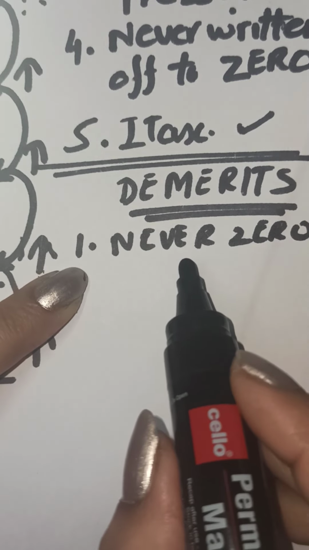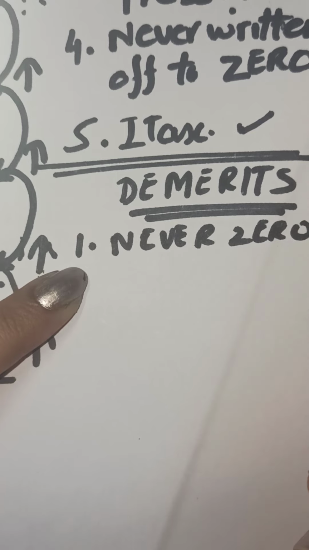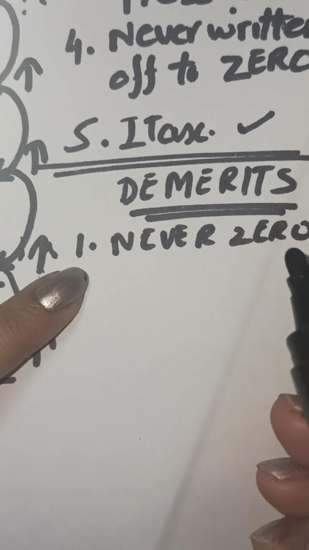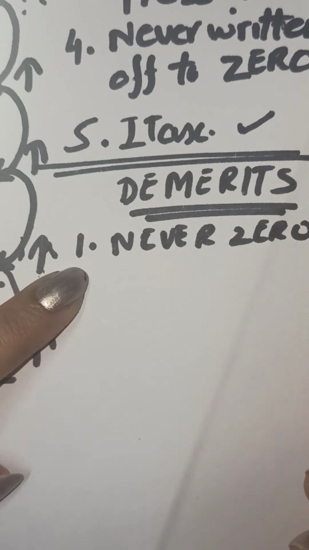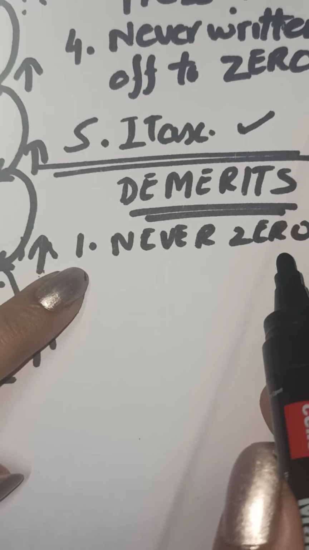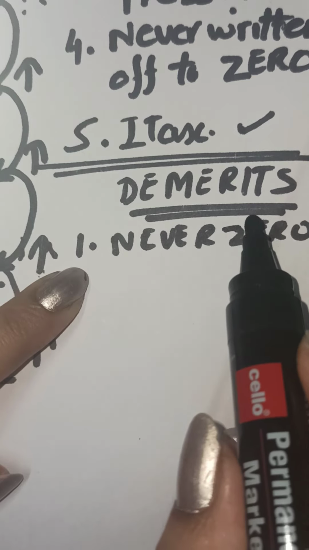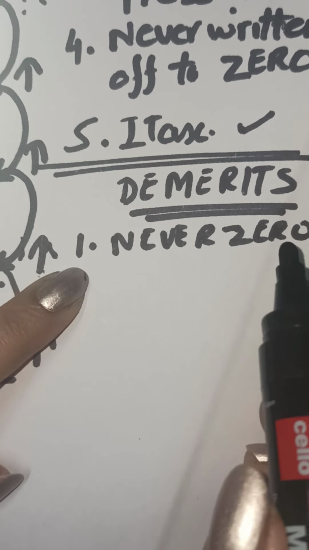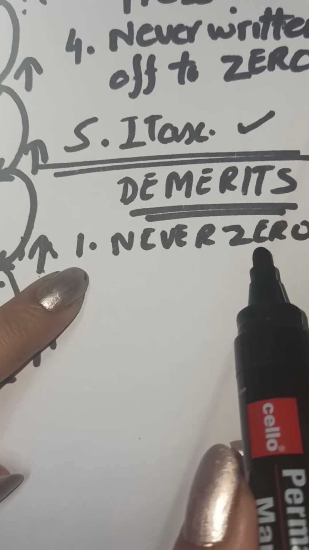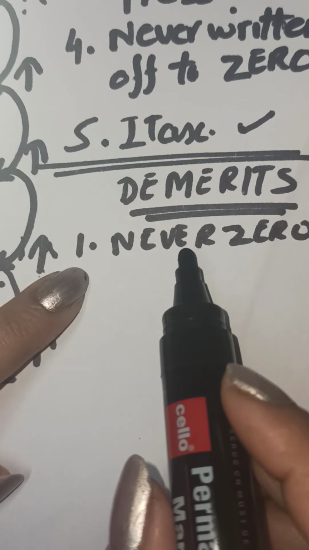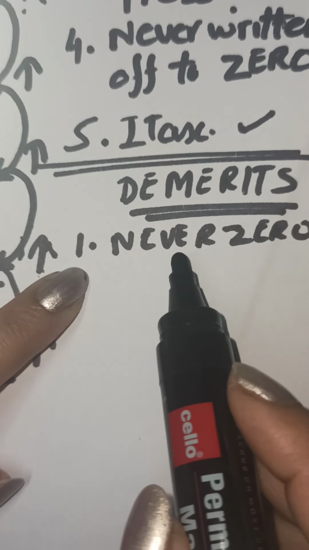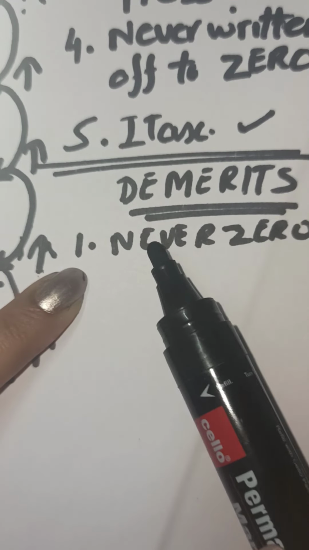Why? Because asset का यूज कुछ नहीं रहा बट एसेट की वैल्यू फिर भी है. It is just a display to us that the asset is there. उसकी वैल्यू तो हमारे लिए ज़ीरो हो गई क्योंकि asset is not giving any benefit to us. When the asset ceases to give benefit to us, it is considered that the value is zero to us. But according to this method, the value never comes to zero. So it is a drawback of this method कि asset's value never comes to zero, whether the asset is giving us benefit or not.